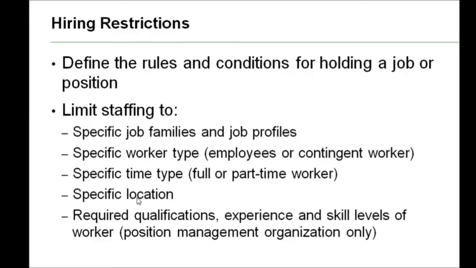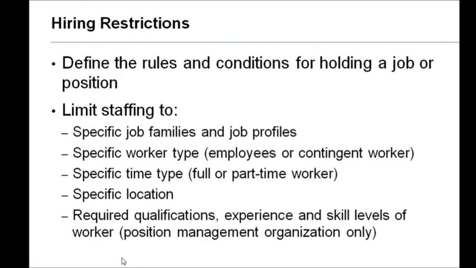Then required qualifications, that is experience or education level. We should also be clear that this is done only for position management. For job management, it just gets inherited from the superior organization.